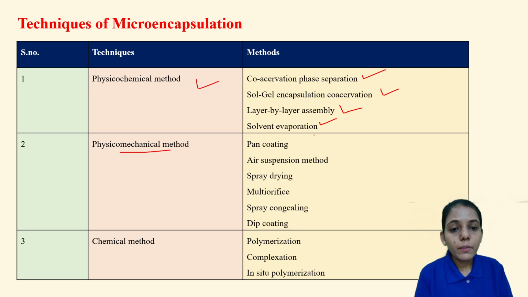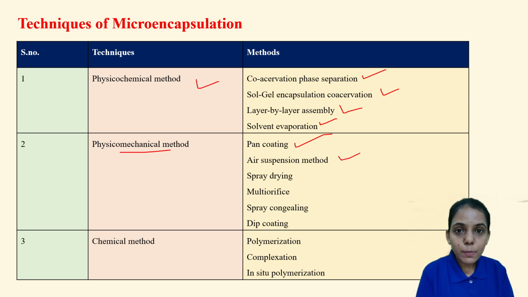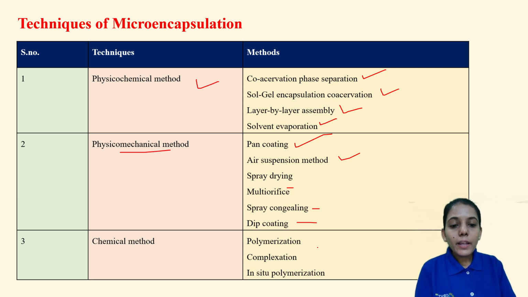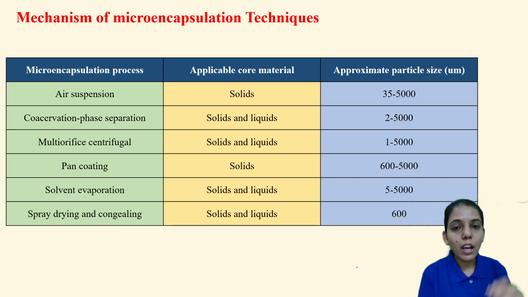Some machinery parts we are using, like pan coating, air suspension method, spray drying, multi-orifice spray congealing and dip coating. Chemical method means polymers we are using, some complexing agents, and in situ polymerization. So these are the different techniques.